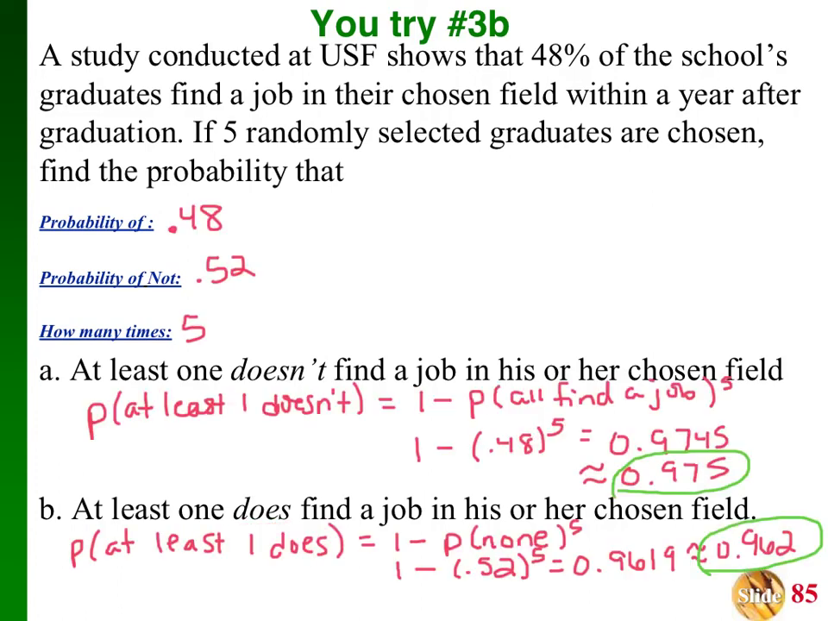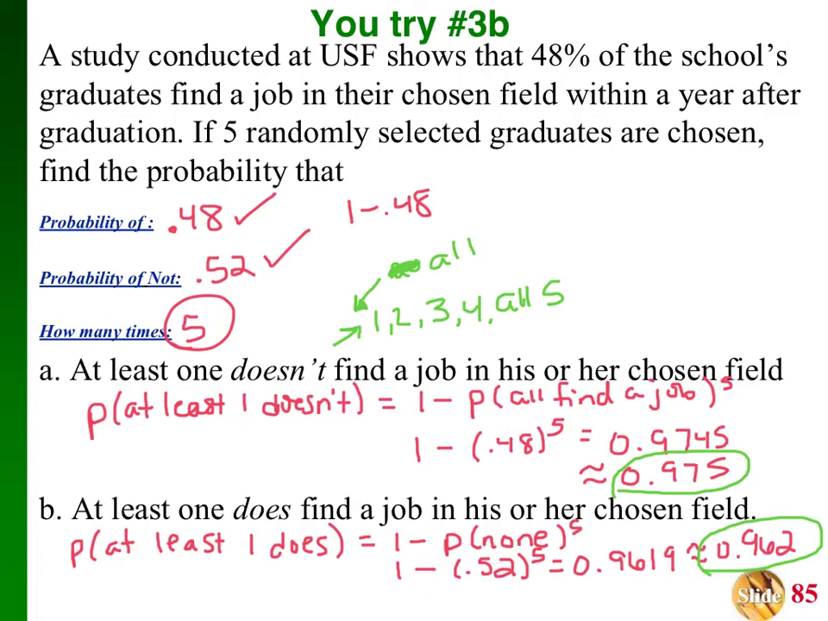Okay, there you go. So the probability of them getting a job is 0.48. The probability of them not getting a job, we do 1 minus 0.48, and that gives us 0.52. We're picking 5 kids. So at least one doesn't would be the same thing as at least one doesn't, at least 2 don't, 3 don't, 4 don't, at least all 5 don't find a job. So what's the one occurrence we didn't talk about? That one at the very beginning. They all find a job. So that's what I have right here.